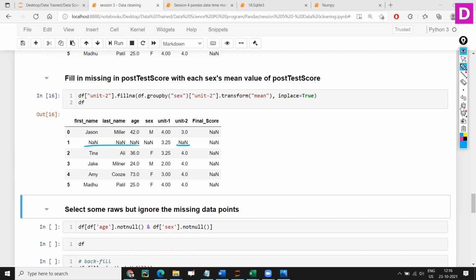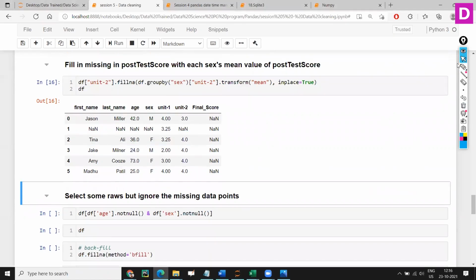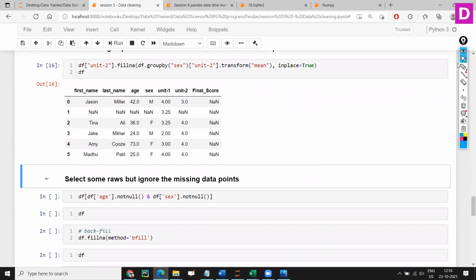So now let's say you wanted to select only those data which are not null. Let's understand this not null.